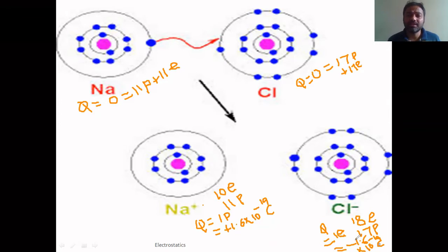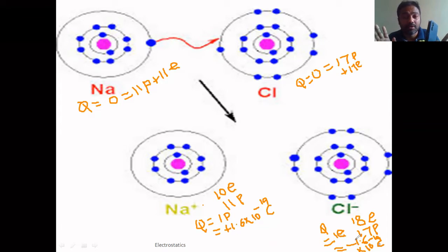So what if I take an object? Let us take an example here. Let us assume that it's an object which is made of chlorine or anything, whatever it may be, carbon, whatever it may be. Let us assume that it is made of some carbon. Initially it may have, you can imagine in any way, one carbon atom, two carbon atoms, three carbon atoms, four, whatever it may be, 1,000 carbon atoms, crores of carbon atoms. But in each atom, initially the number of electrons and protons will be the same, and hence the total charge on this body becomes zero initially.